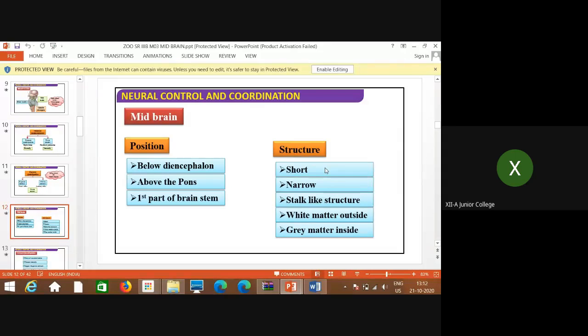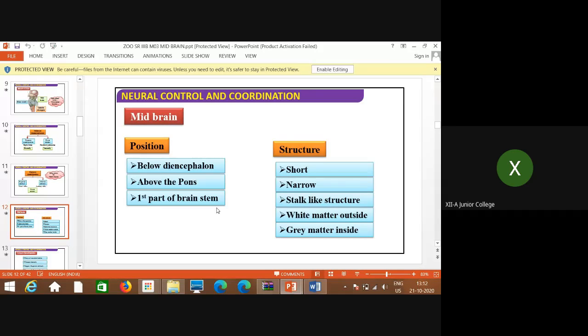The diencephalon is the last part of the forebrain, and pons varolii, or pons, is the front part of the hindbrain. So in between the forebrain and hindbrain, this midbrain is present, and this is also considered to be the first part of the brain stem. I will show you what exactly the brain stem is in the next diagram.